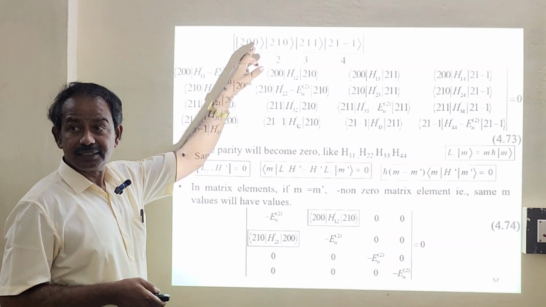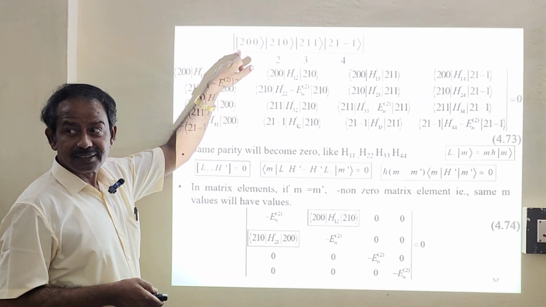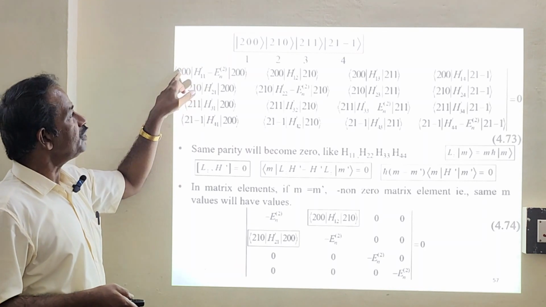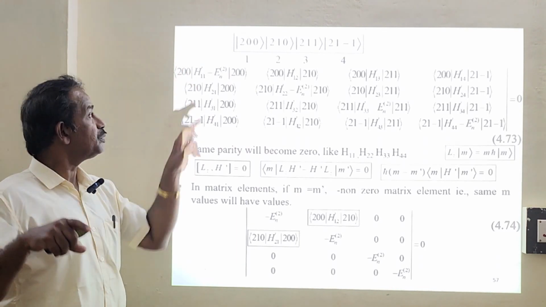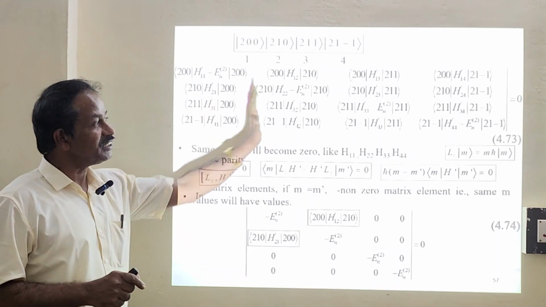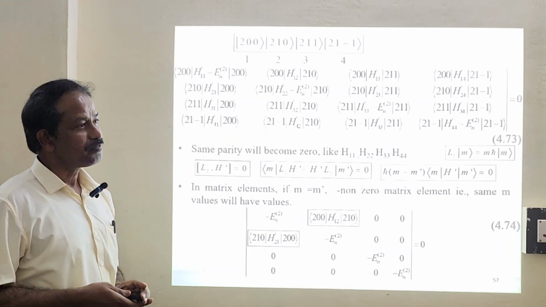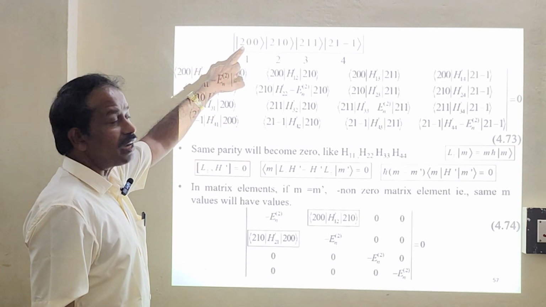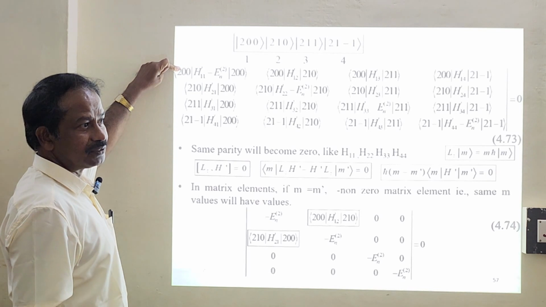Now, these are 4 combinations, a linear combination of 4 equations, correct? They have been kept as ket vectors. Similarly, you can go for bra vectors, correct? If you keep them as bra vectors, sandwiched with your Hamiltonian, that will give us the matrix elements. So 16 matrix elements are there. Now how to write this? Just take the bra vector of this.